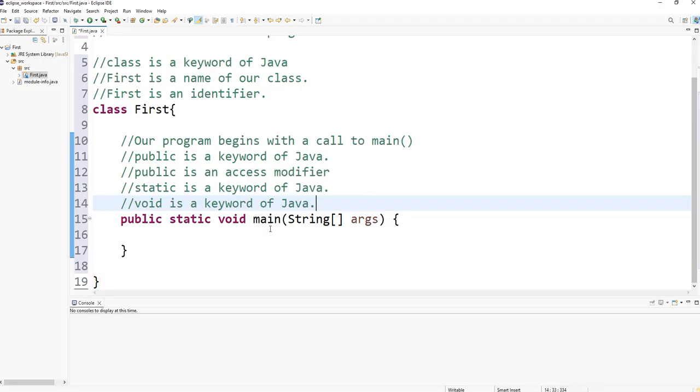There are two groups of methods in Java: methods that return some information, some values, and methods that don't return any information. In our case, the main method doesn't return any information, and the keyword void shows us this.